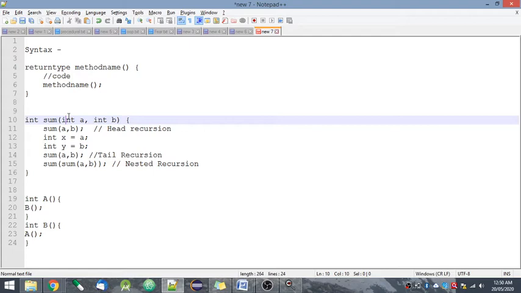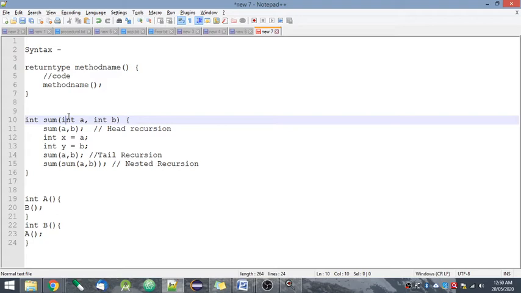Okay, so why do we use recursion? There are many advantages. The code becomes simpler. We don't have to write much of the repetitive code. It is more readable, it is more efficient, it is more quick. Okay, so these are the advantages of using recursion.